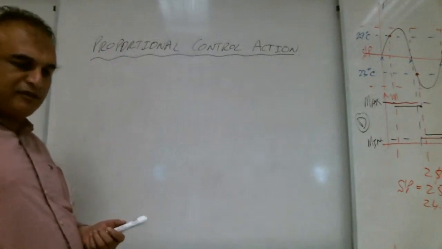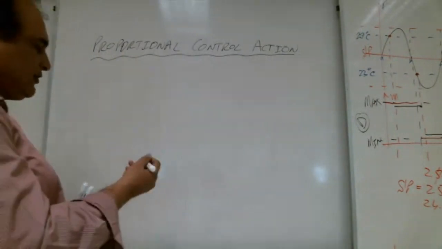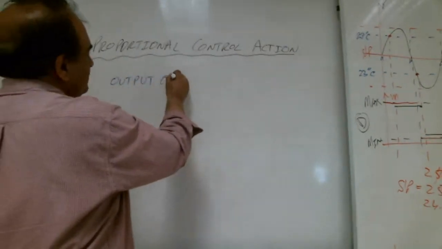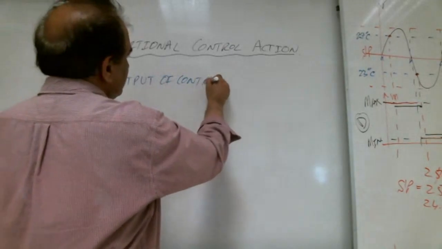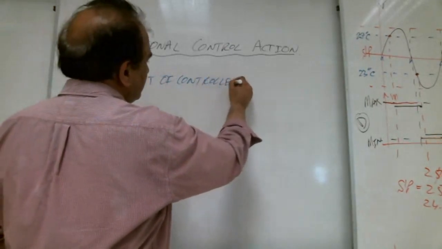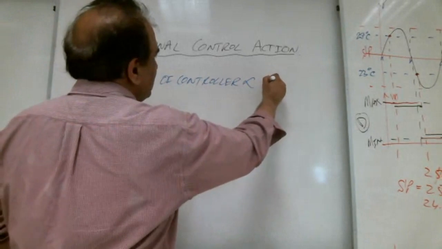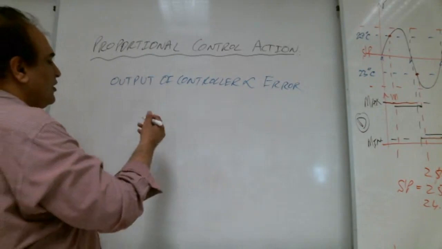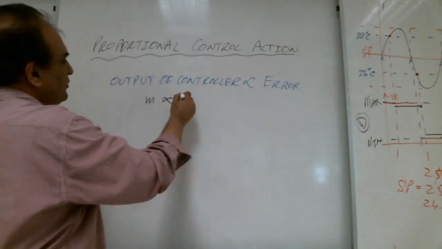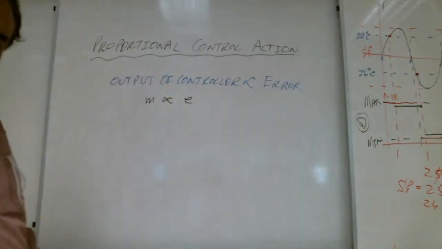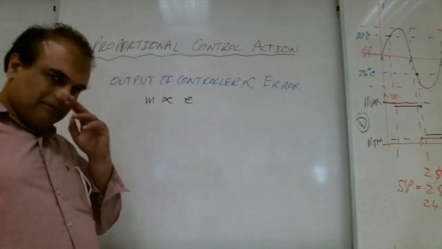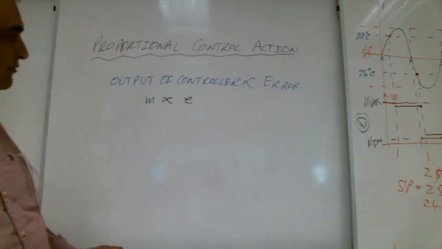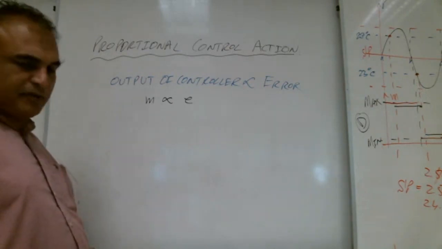So what happens, Shabab, in proportional control action? Output of the controller is directly proportional to error. Output of the controller is directly proportional to error. So what does it mean, Shabab? Directly proportional means what? What does it mean?